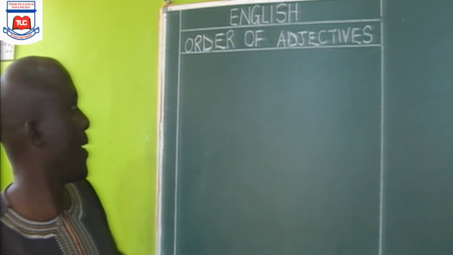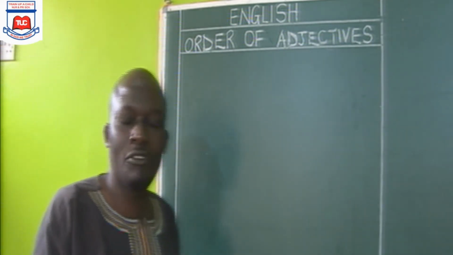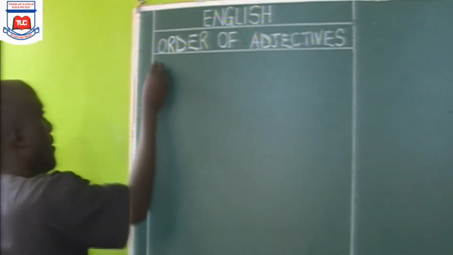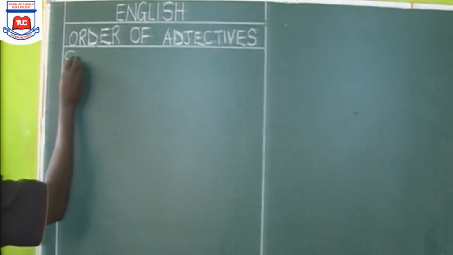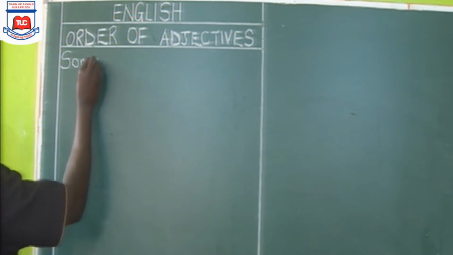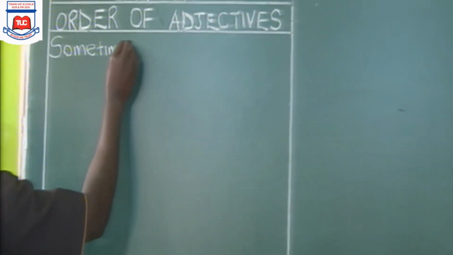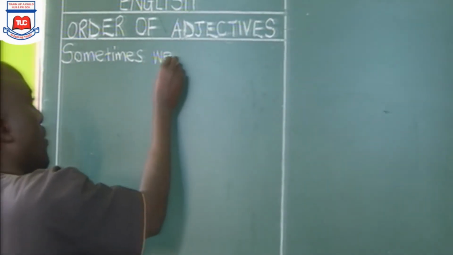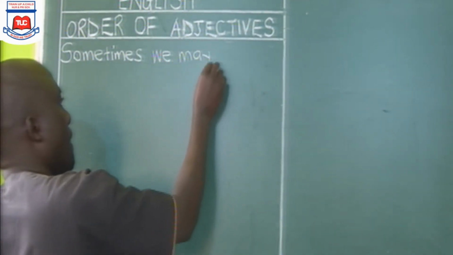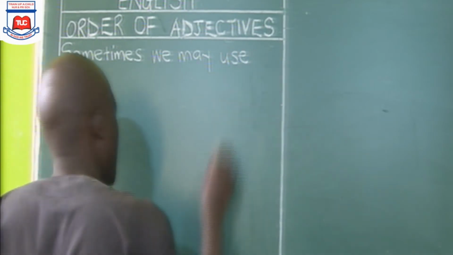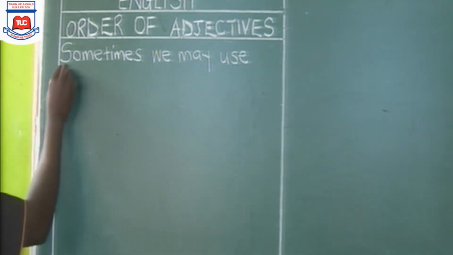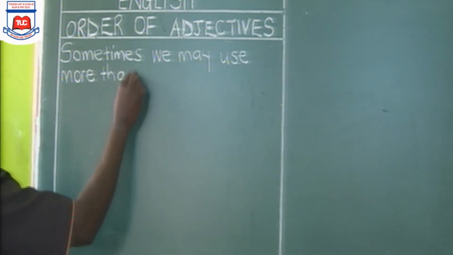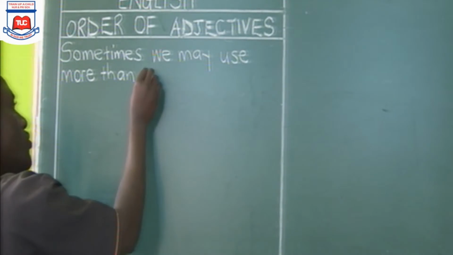So now, as we are going to look at the order of adjectives, let's start off by saying sometimes we may use more than one adjective.